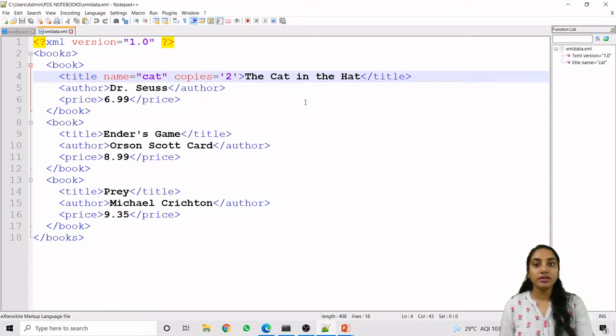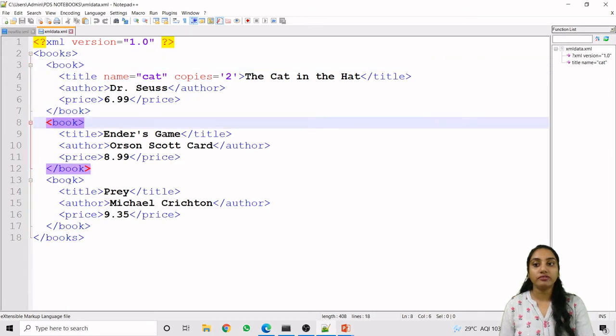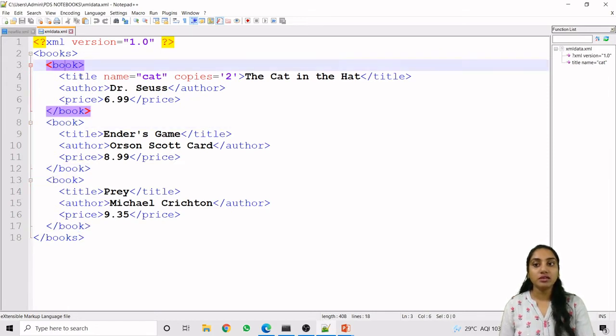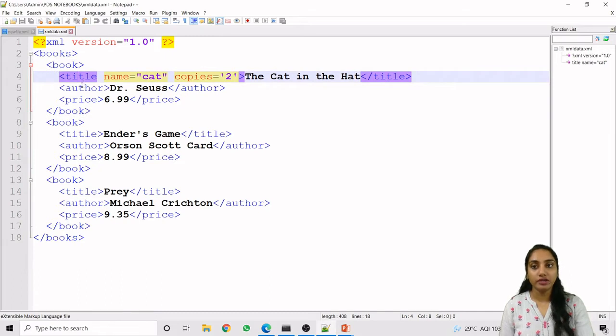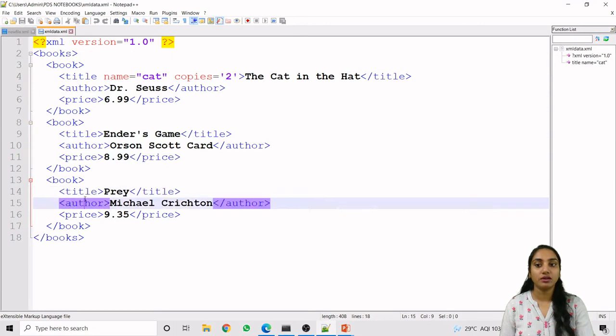We can take our own tags, our own attributes for a particular tag, and our own text which we want to store with that tag. Here we have created an XML file with the books tag. This is our main tag. In it we have created three different book tags, and in each book tag we have created another three tags: title, author and price.